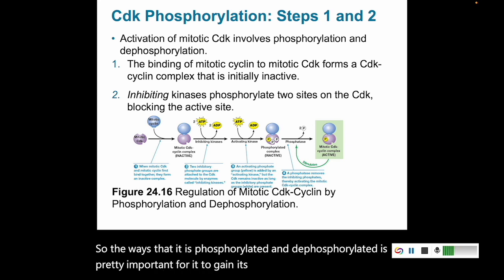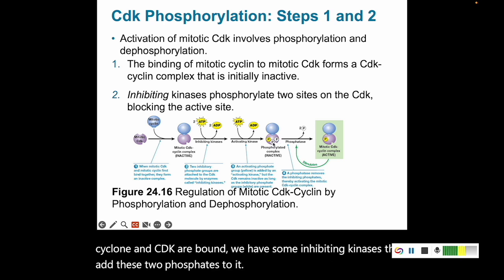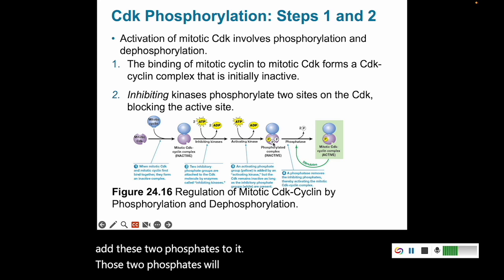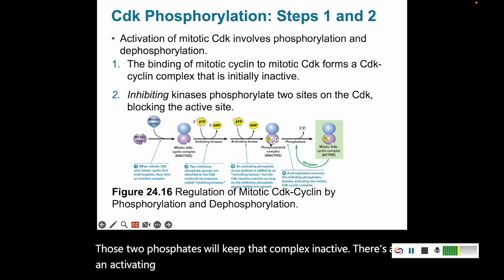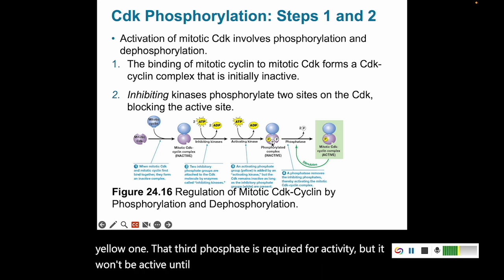First, after the cyclin and CDK are bound, we have some inhibiting kinases that add these two phosphates to it. Those two phosphates will keep that complex inactive. There's also an activating kinase that will add a third phosphate, here this yellow one. That third phosphate is required for activity, but it won't be active until the phosphates added by the inhibiting kinases are removed.